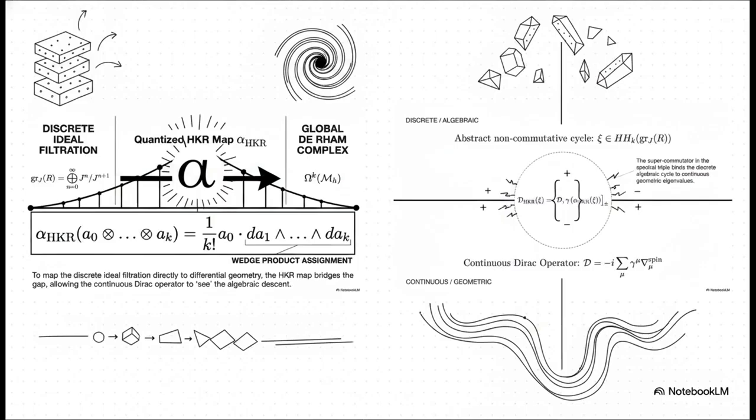Then, in the equation for d sub HKR, we couple this mapping directly to the continuous Dirac operator d using a supercommutator. You can see it denoted by the brackets with the plus-minus subscript. This elegantly binds our discrete algebraic cycle directly to continuous geometric eigenvalues.